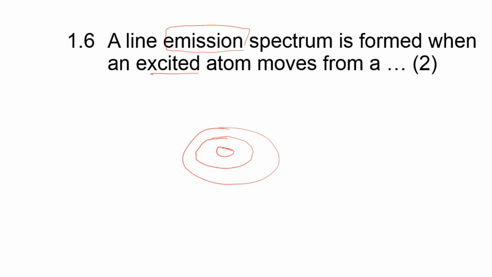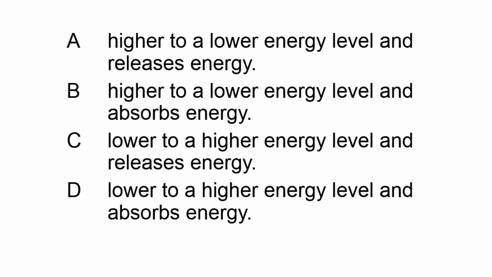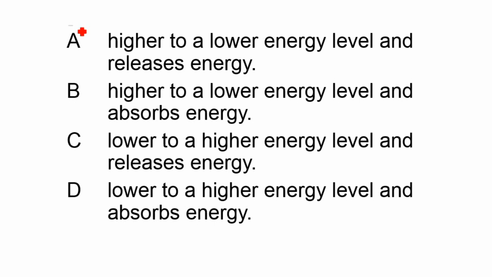So when it emits, it means energy is given out. Let's have a look at what is said there: higher to a lower energy level and releases. Can you see? There's something about releasing, emitting, releasing. So I will think this part is highly possible. Where is the release again? This other part, but which one ultimately?